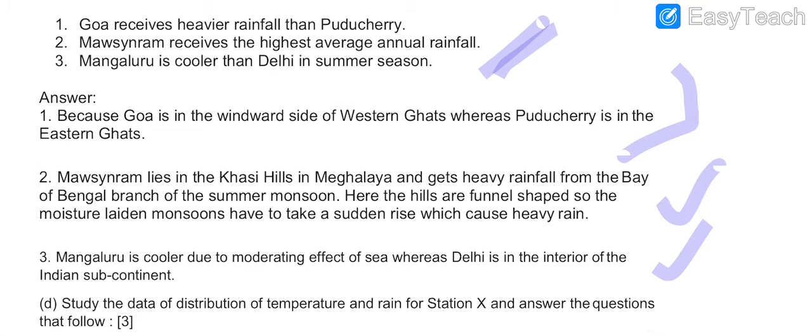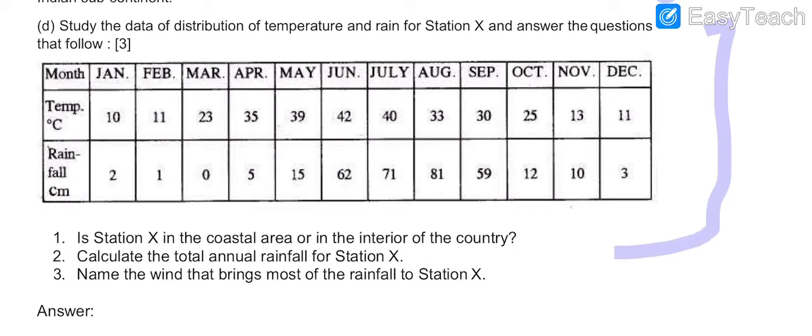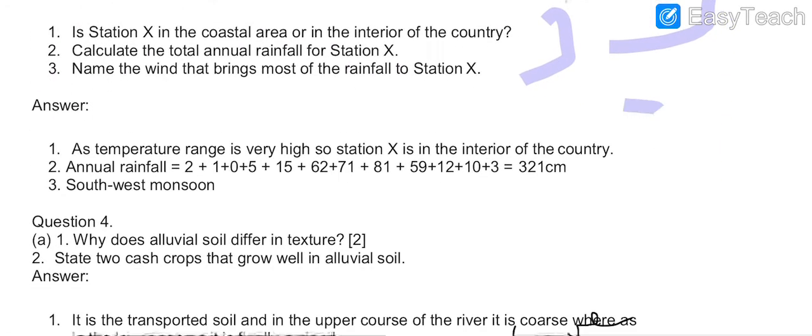Please pause the video, read the questions, note the questions, and then write down the answers. Coming to question D, please make this table, write down these questions, and these are the answers.